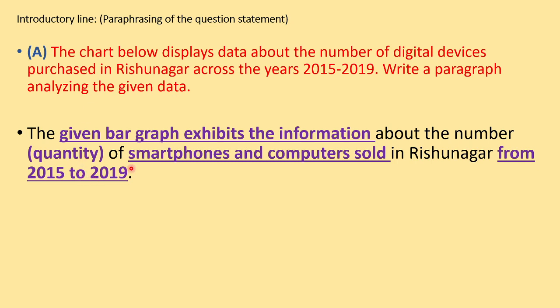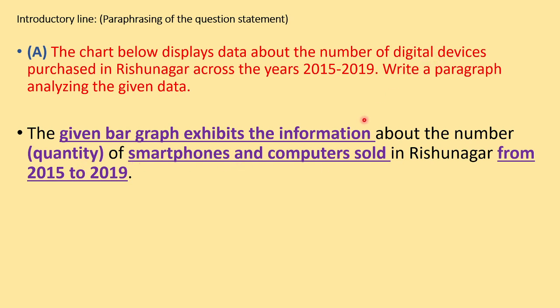So now how have we paraphrased this? I have written: the given bar graph exhibits. So in place of 'the chart below displays': chart is bar graph. Below displays: I haven't used the word below, I am using the word given, and in place of displays I'm using exhibits. In place of the word data I'm using the information. So it becomes: the given bar graph exhibits the information about the number. You can use 'about the number', one or two words can be the same, but here you can also use the word quantity. So it can be about the quantity of smartphones and computers.